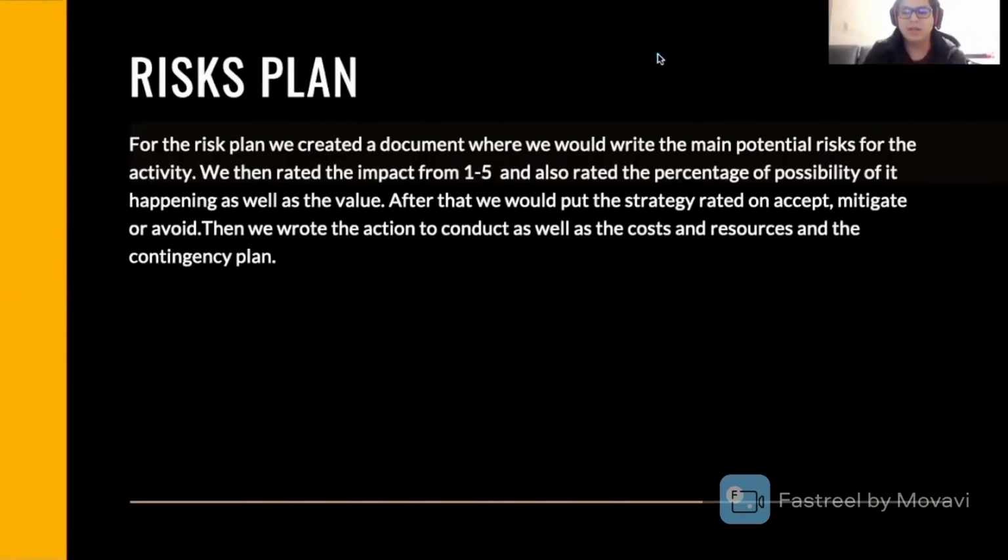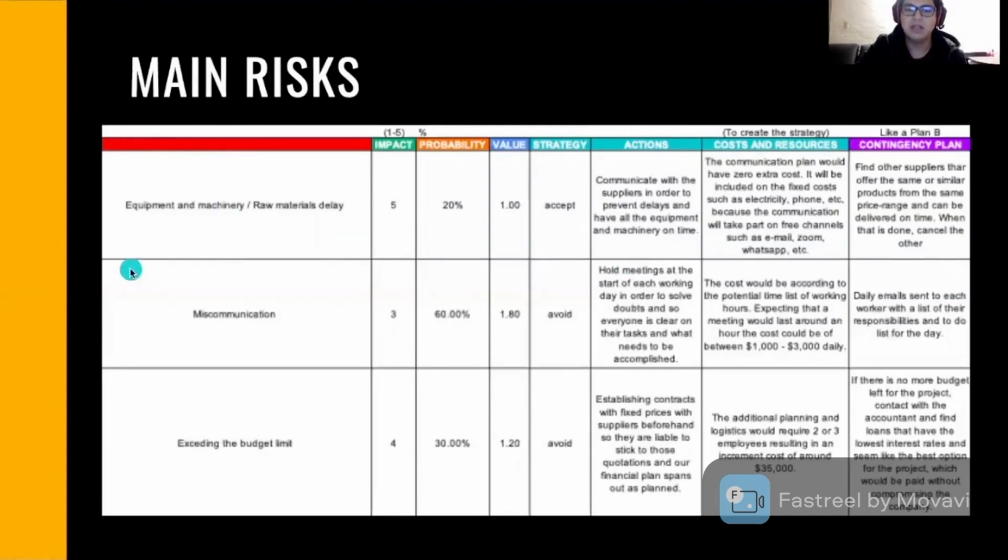We created the risk plan as a way of preventive measures in case something undesired happens. Here we have the way that we did that risk plan. We have here in a more visual way how we did it. We have here 3 of the main possible risks. We have here a delay on the raw materials, equipment, and machinery.